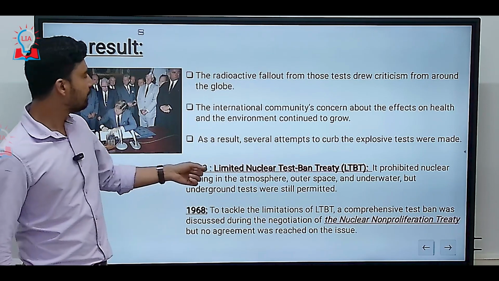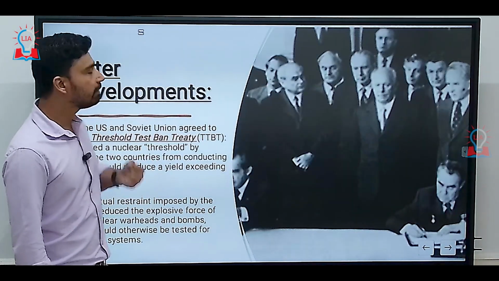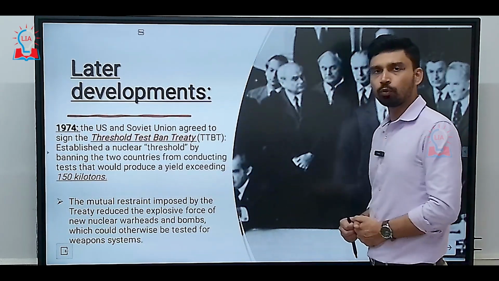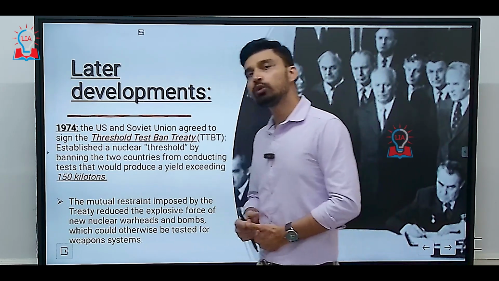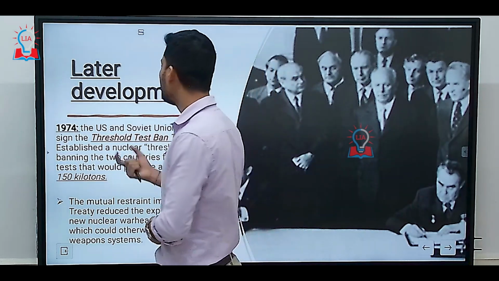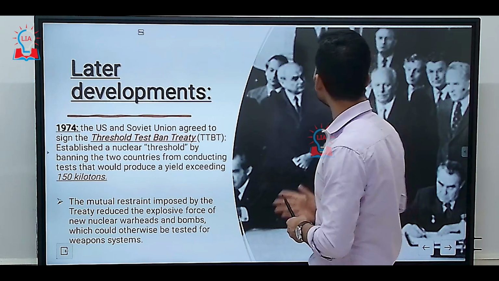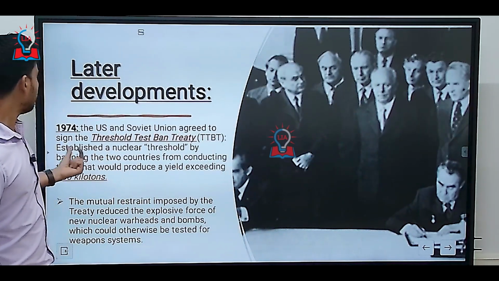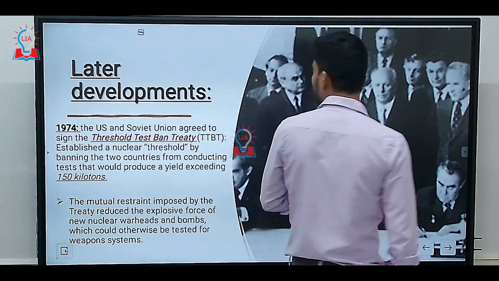However, as time progressed after 1968, it was in 1974 that, as we have seen in the earlier slides, most of the nuclear weapon testing was being done by the United States and the erstwhile Soviet Union. So in 1974, another major breakthrough was achieved under the presidency of Richard Nixon, with the signing of the Threshold Test Ban Treaty, also called the TTBT.